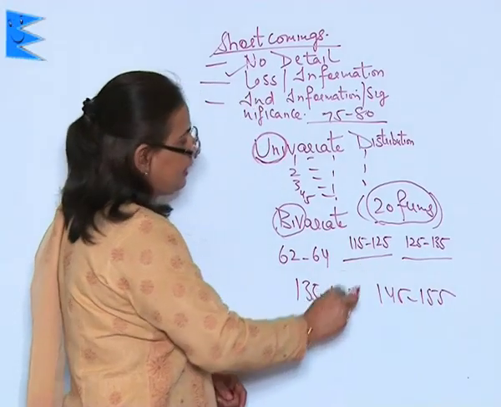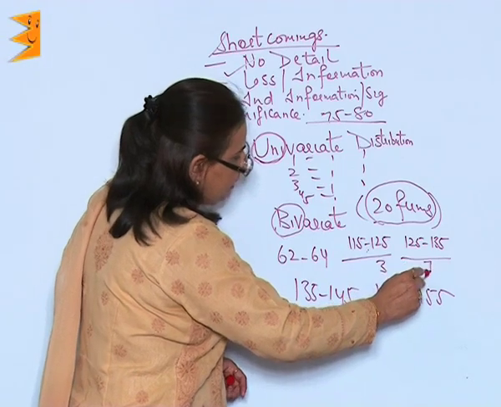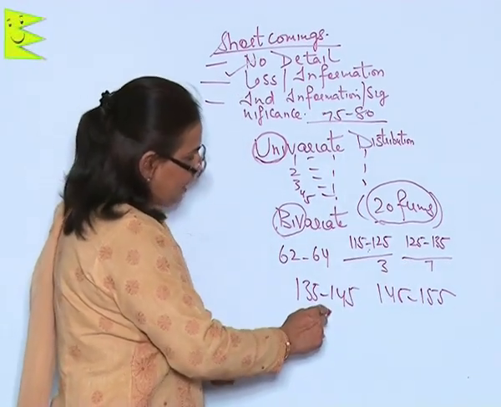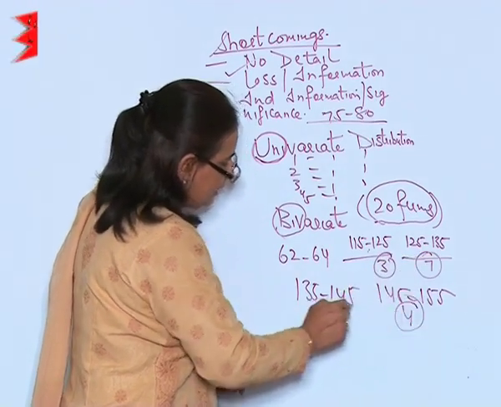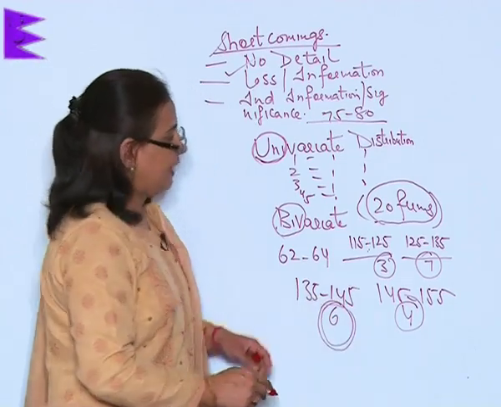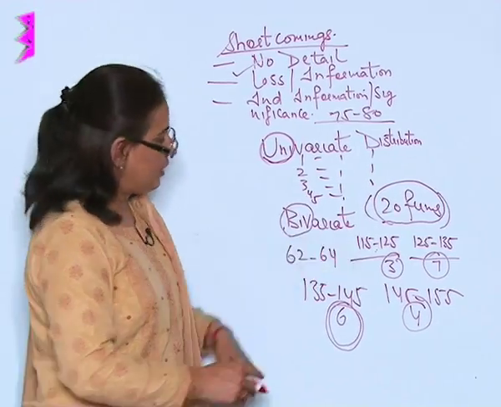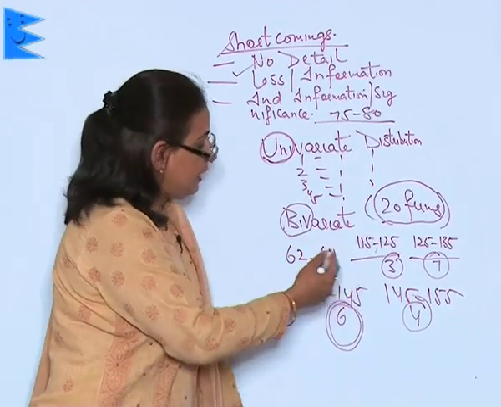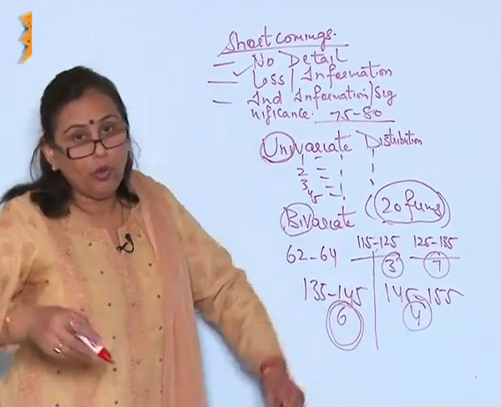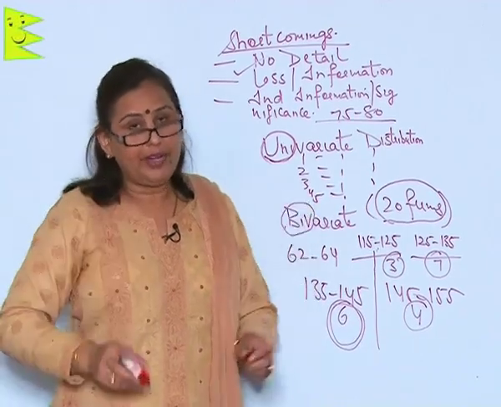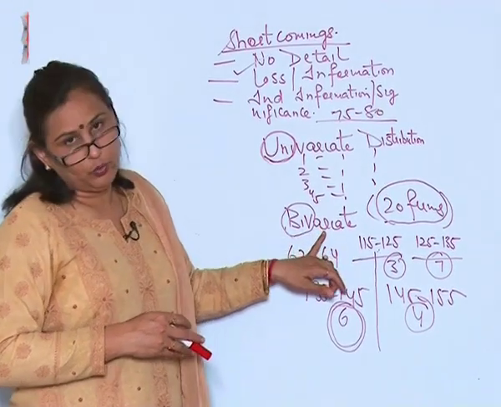Then I will put it as, say, here the number of firms that had spent in this category were 3, those who spent here will be 7, and here again say 6 and 4. So, this is what I am calculating as the money which was spent on advertisement by the 20 firms. Next year again I pick up how much they spent, it could be that the data becomes different. So, when the information is derived of more than one person or organization, that is the time it becomes a bivariate distribution.